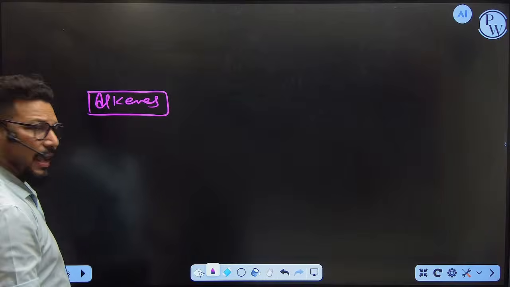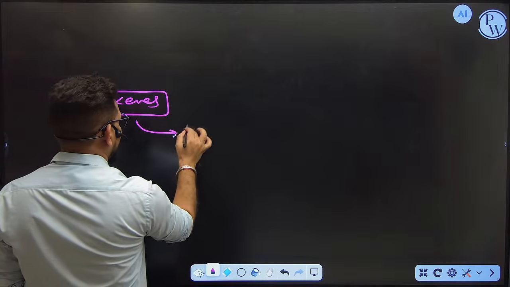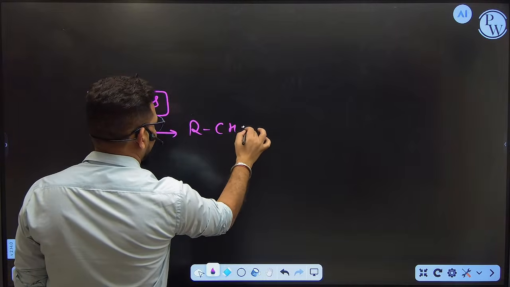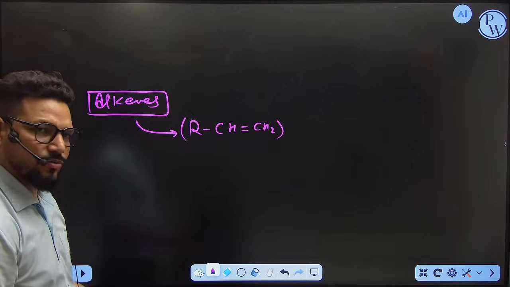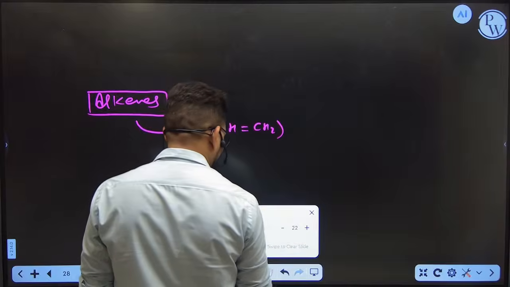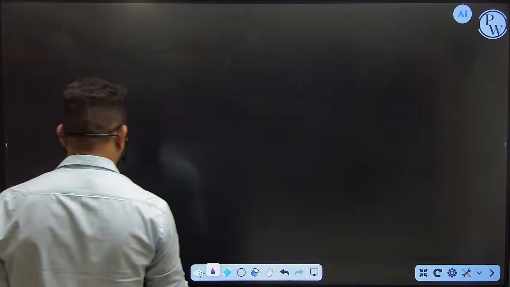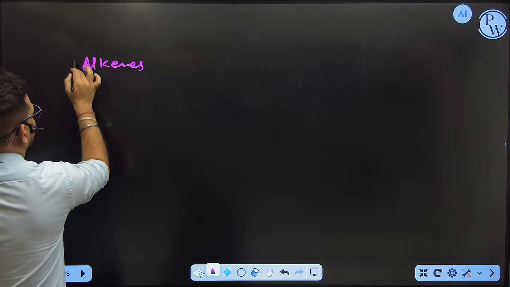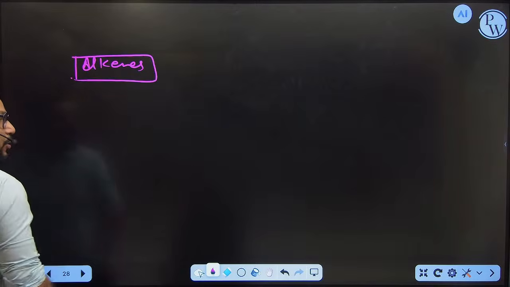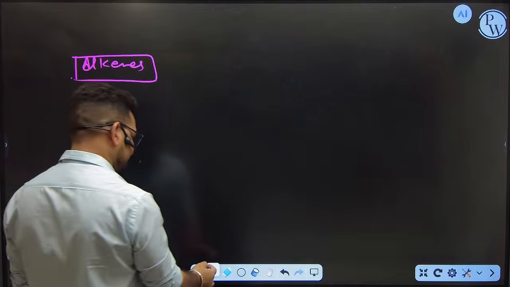Okay? Alkenes. Alkenes are considered as RCH double bond CH2. That means it is saturated or unsaturated? Saturated. So how we are going to do the alkene or alkyne reactions? So now take these particular points in your notebook. How we are going to deal with the alkenes?